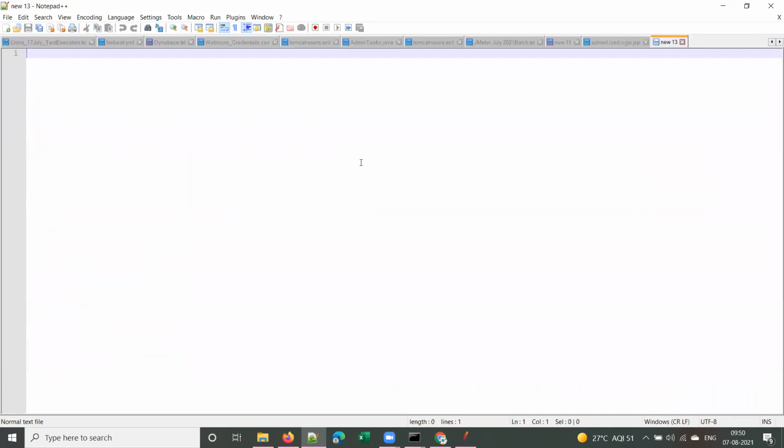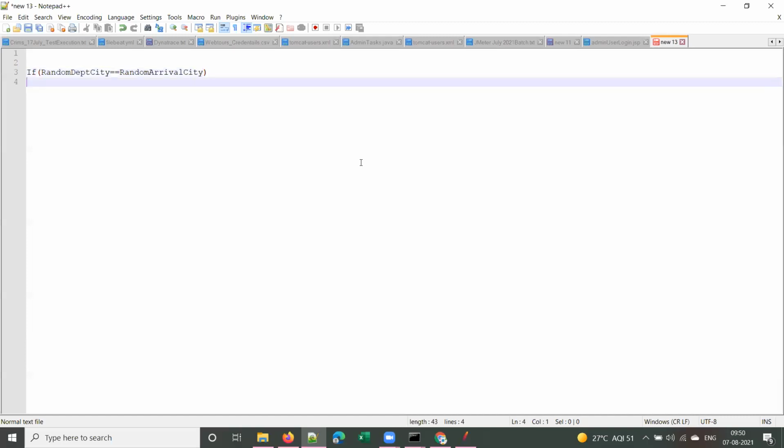See what we have to do here. If the random departure city is equal to the random arrival city, then what do we have to do?